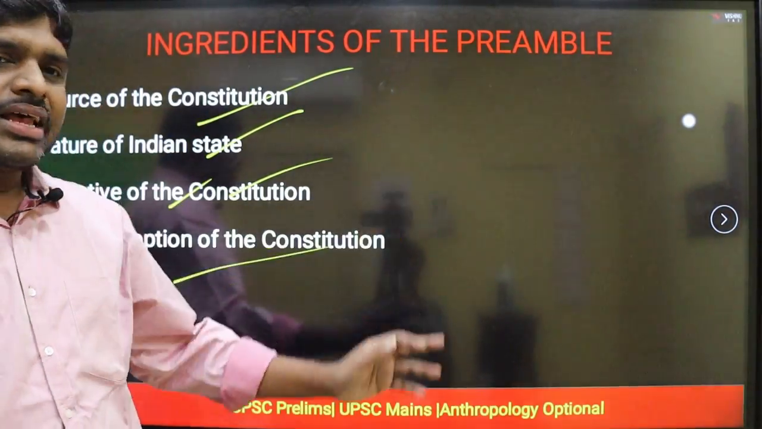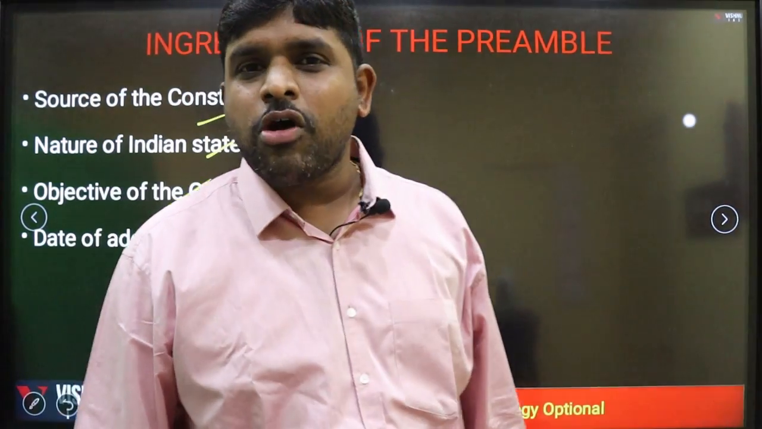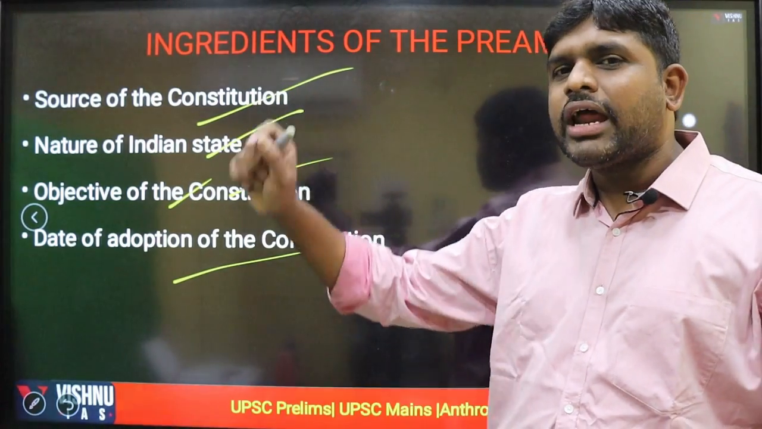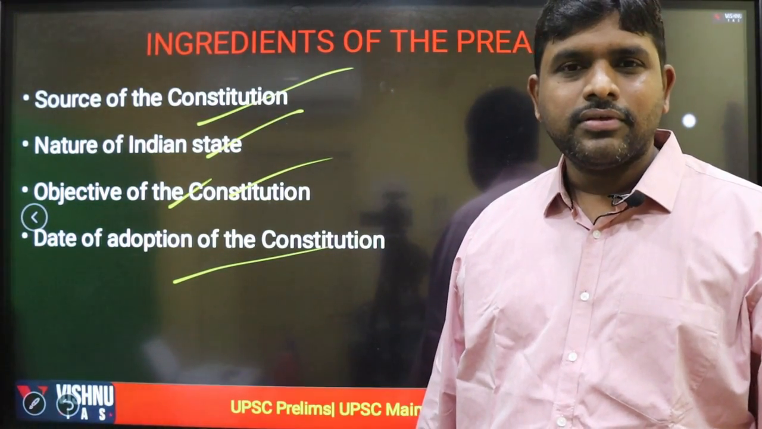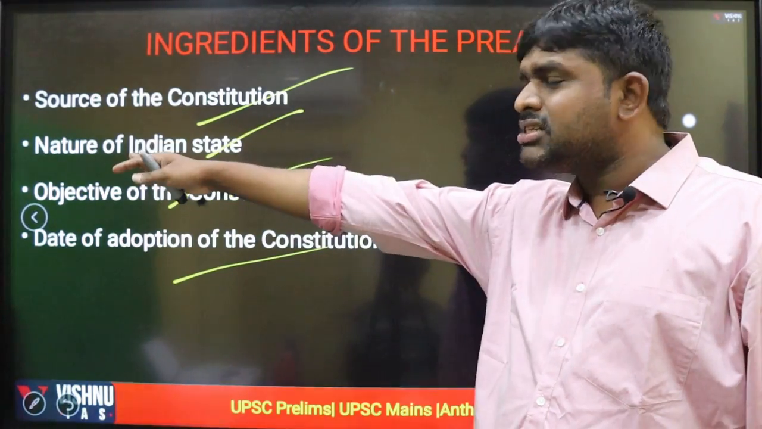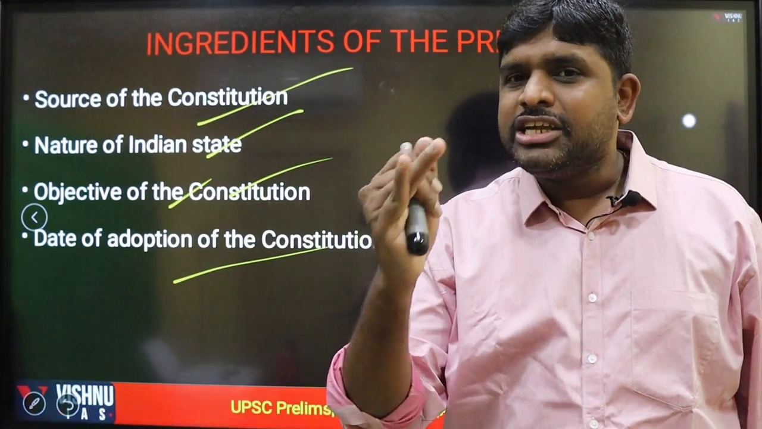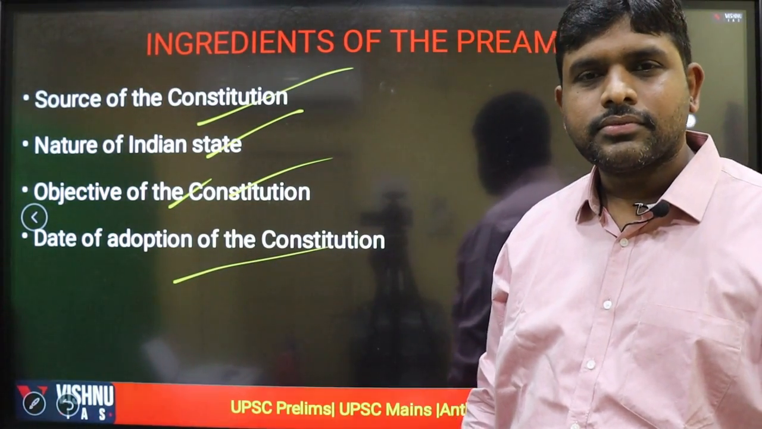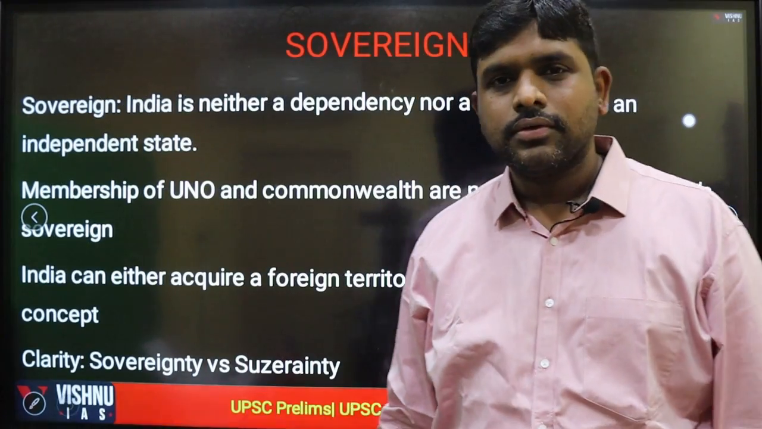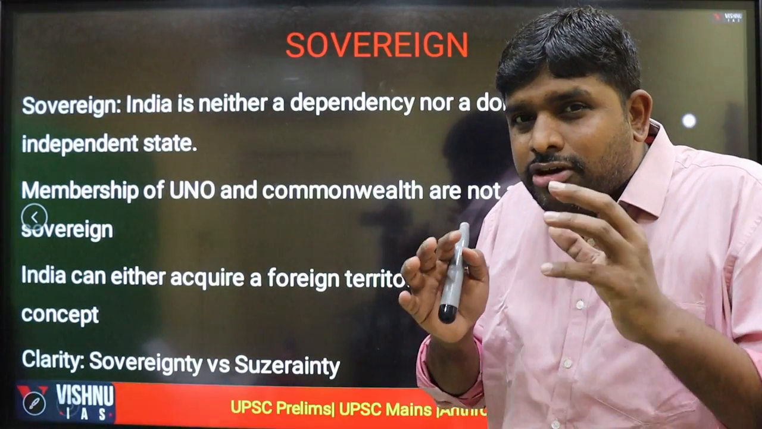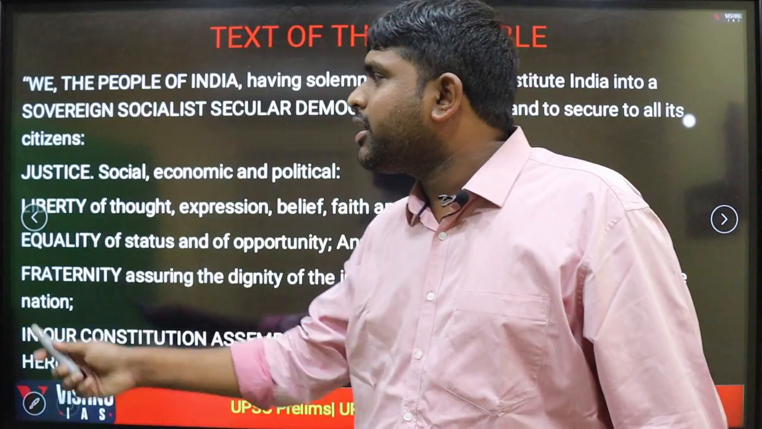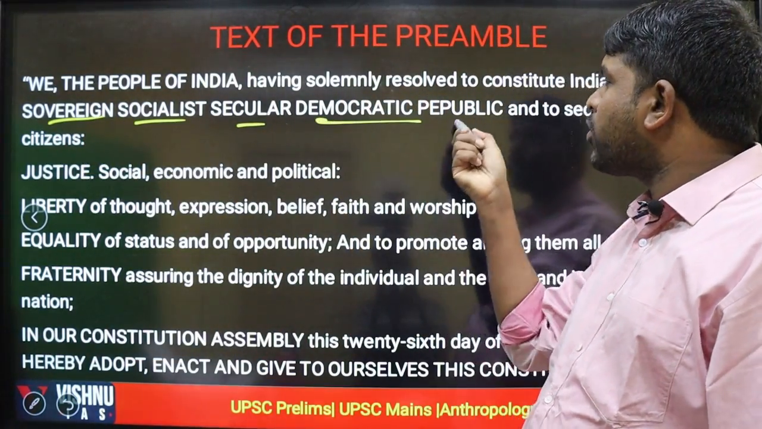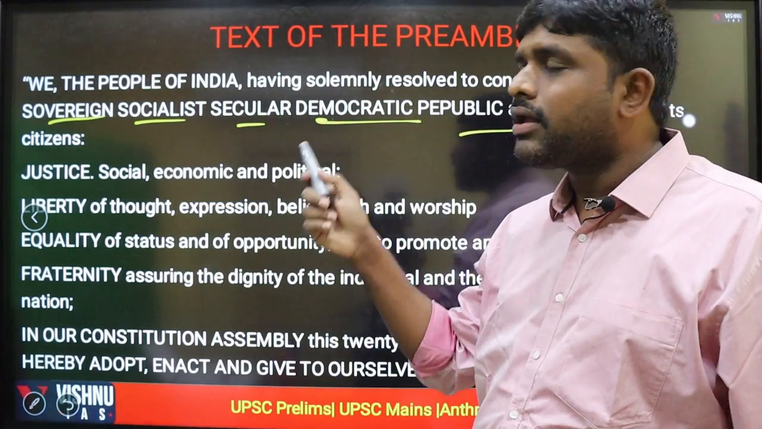A question was asked earlier: write about the sources of the Constitution. Yes, you have to try right from the preamble itself. What are the objectives of the Constitution? This is the nature, this is the objectives. Equality, justice, liberty, fraternity are the objectives of the Constitution. So, word by word, I will be explaining now. What is sovereign? What is socialist? What is secular? What is democratic? What is republic? In this way.